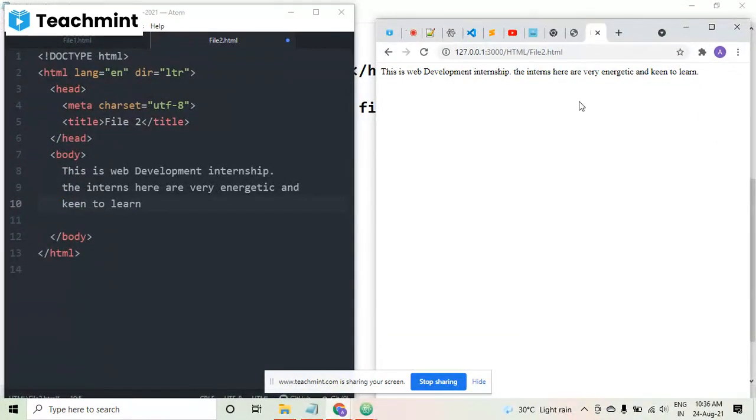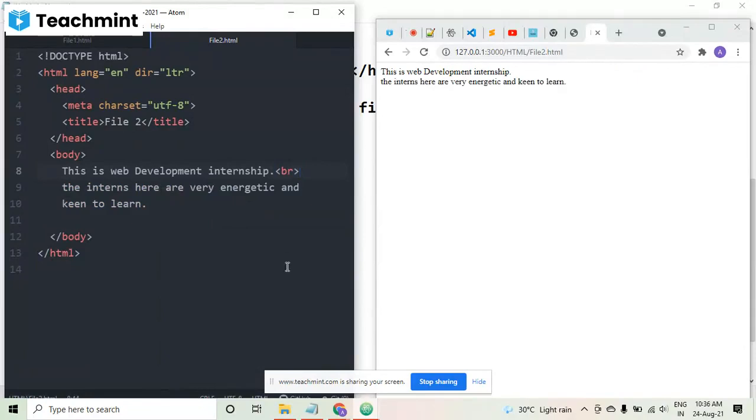Web pages we create with the help of HTML. You can see that these 3 lines are written on 3 different lines, but here it is coming in 1 line only. Why is it coming in 1 line? Because in HTML, if you want to create the content in 2 different lines, you have to use a tag. Suppose after this line, I want the text to come in the next line. So here I will give the BR tag. This BR tag is the line break tag.